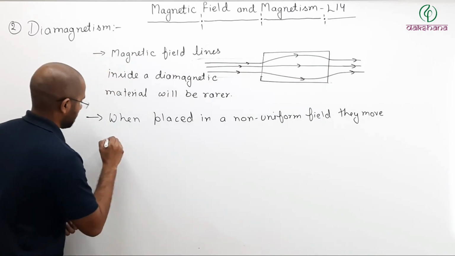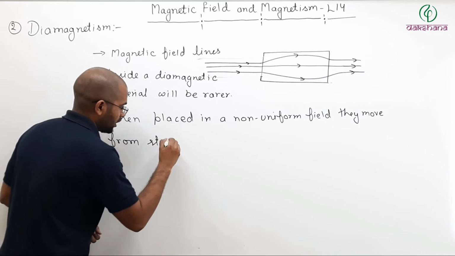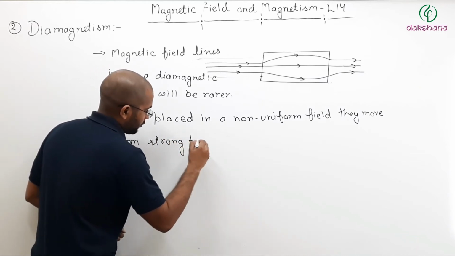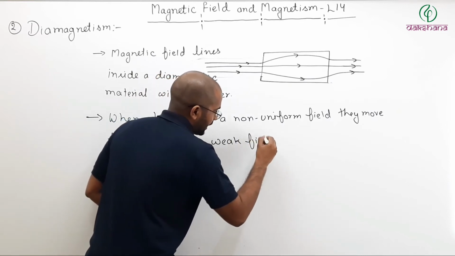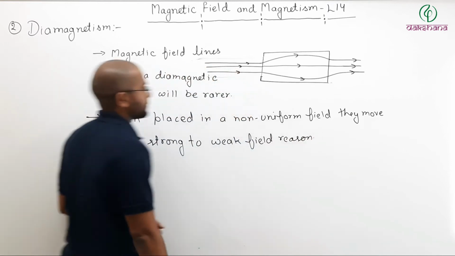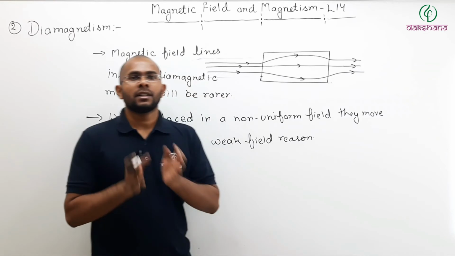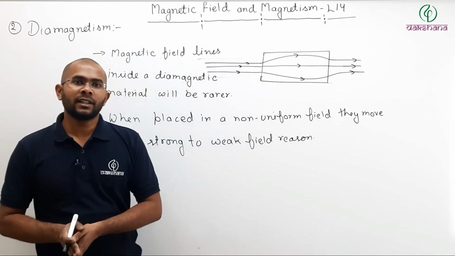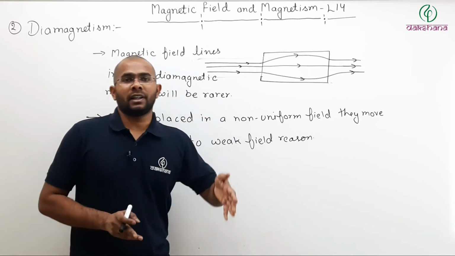They move from strong to weak field region. So whenever a diamagnetic material is placed in a non-uniform magnetic field, it will move from strong field region to weak field region.